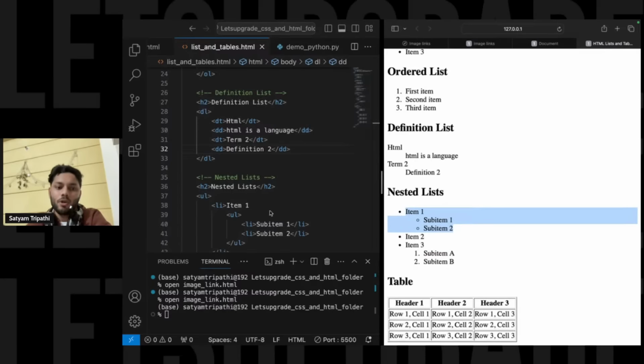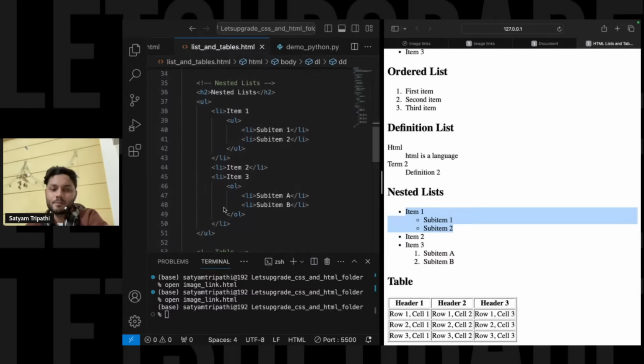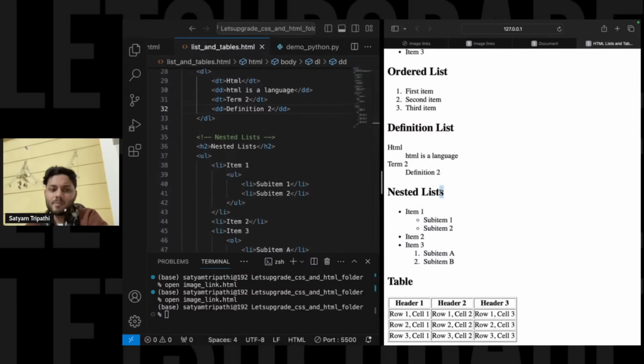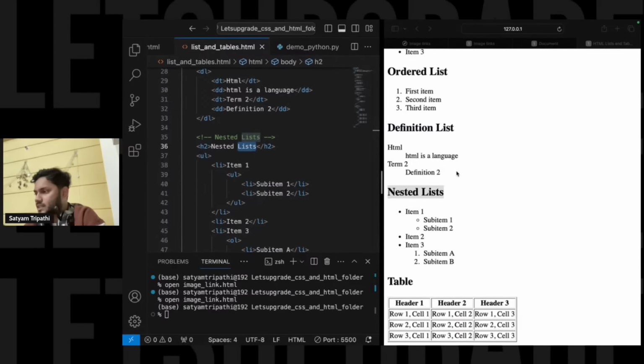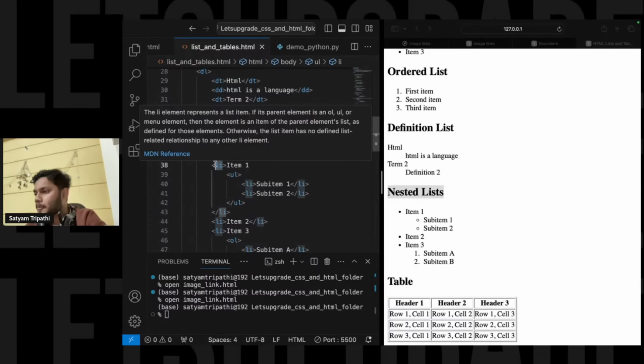All right. Now, if I talk about a nested list, this is your nested list over here. So we have added a heading, nested lists, and UL is basically what? Unordered list. That means we'll create bullet points, and in the bullet points we want a list like this. So UL is the unordered list, and again we have mentioned li.